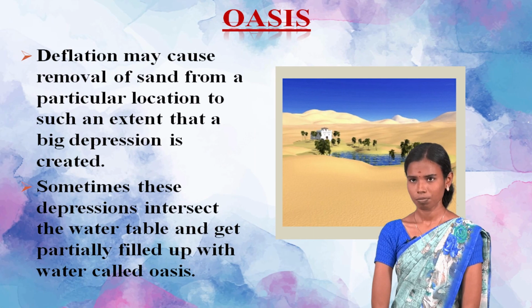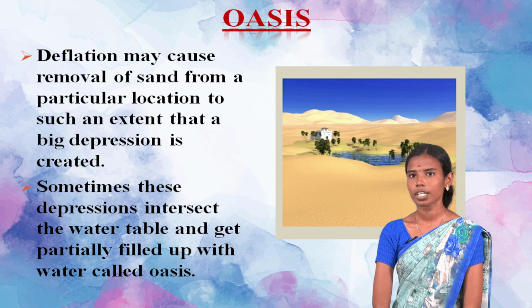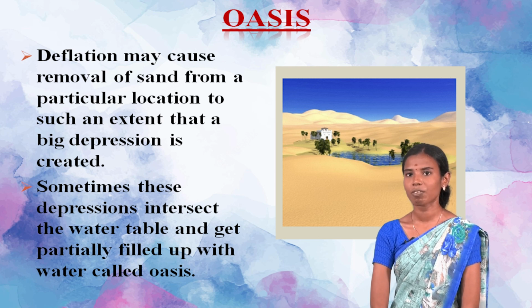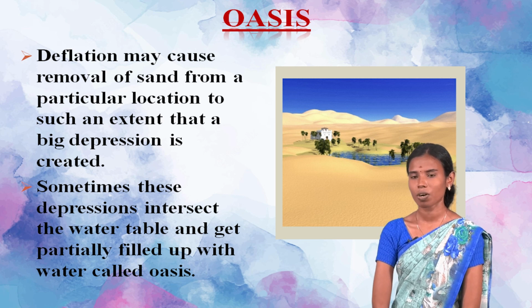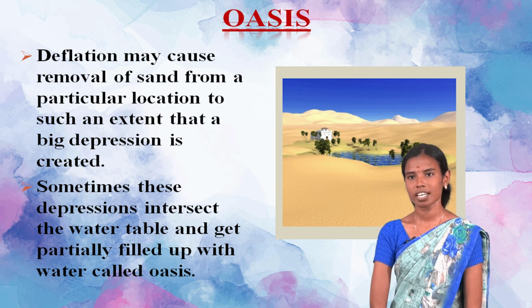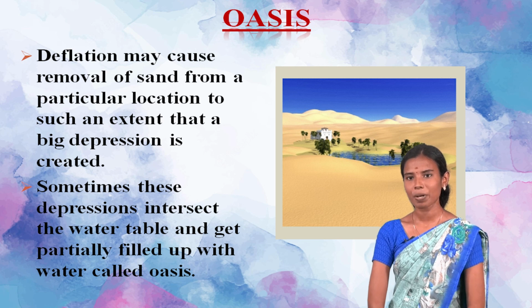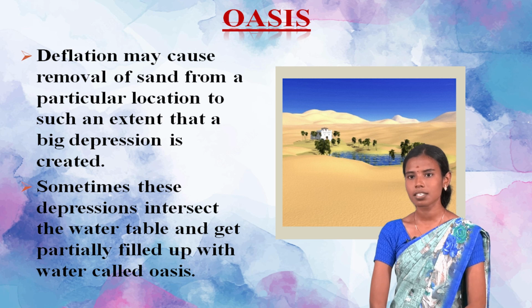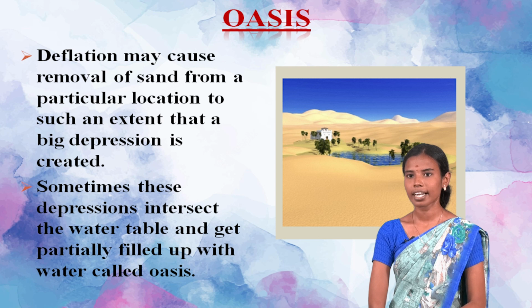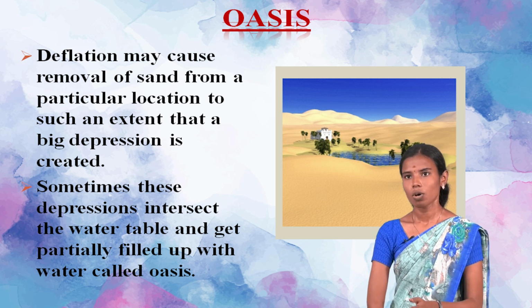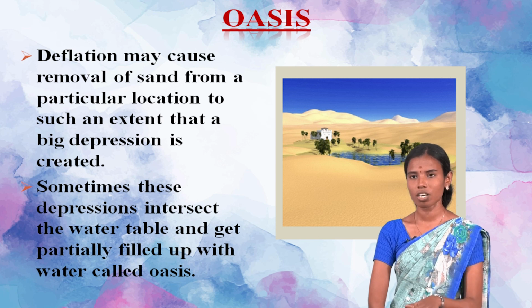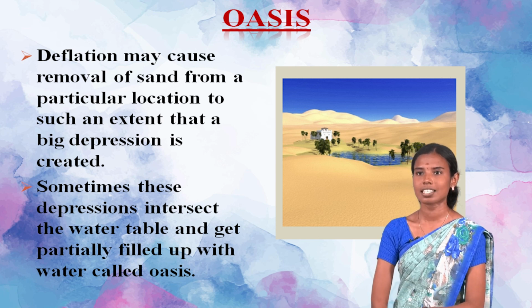Second one is the oasis. An oasis is also a depression caused by the deflation action, formed by the removal of sand from a particular location to such an extent that a big depression is created. Sometimes this depression may intersect the water table which lies below the zone of aeration and get partially filled up with water. It is called an oasis. An oasis is just a depression filled with water which is situated in the desert region.